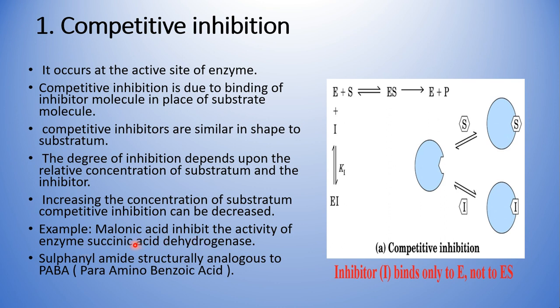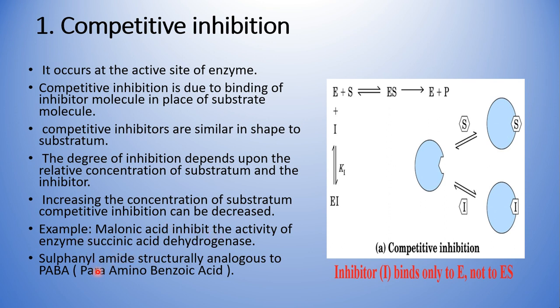Suppose malonic acid, which is an inhibitor, comes and binds to this enzyme instead of the substrate. Obviously, there will be no conversion of succinate to fumarate.